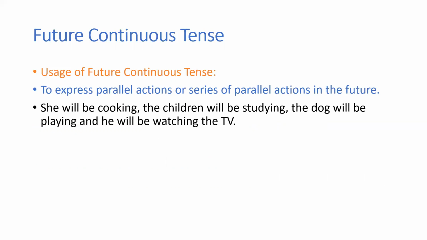If you're thinking at this time different actions will go on, that is called a series of actions in the future. Suppose you're describing someone's home: usually the mother of the house will be busy cooking. She will be cooking, the children will be studying, the dog will be playing, and he will be watching the TV. This is how you will be using the future continuous tense.